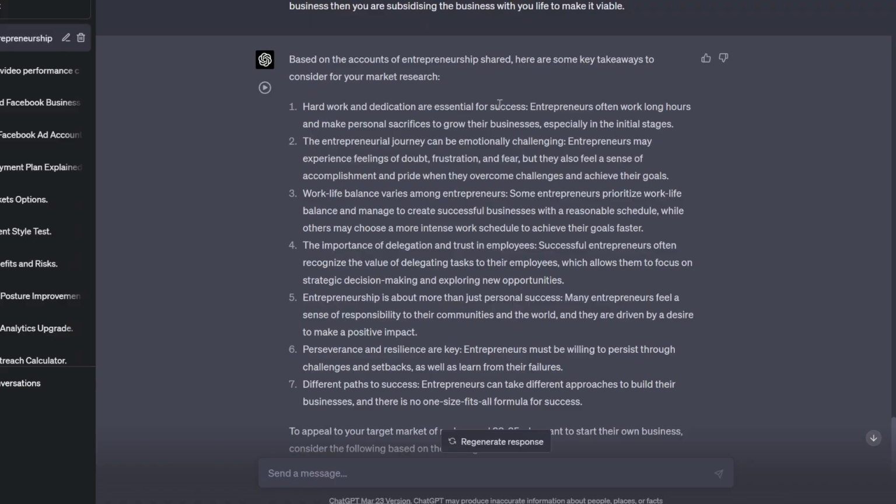So it says hard work and dedication are essential for success. Entrepreneurs often work long hours and make personal sacrifices to grow their businesses, especially in the early stages. Don't I know that? The entrepreneurial journey can be emotionally challenging. They can experience doubt, frustration, fear, but they also sense accomplishment and pride when they overcome challenges and achieve their goals.